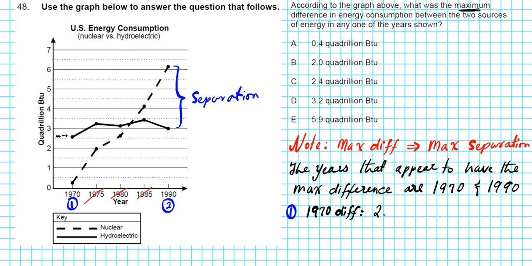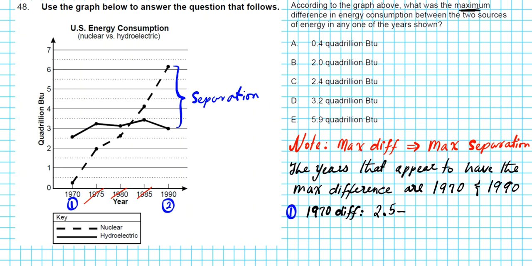So 2.5 minus, right here is 0.5, so in between it, this could be 0.25, a quarter. Let's call that 0.25 and 2.5.